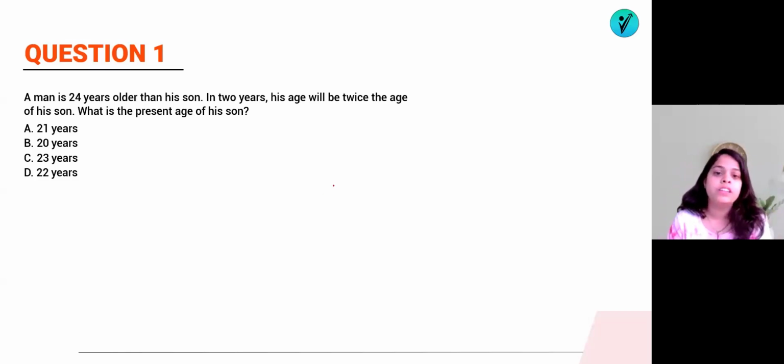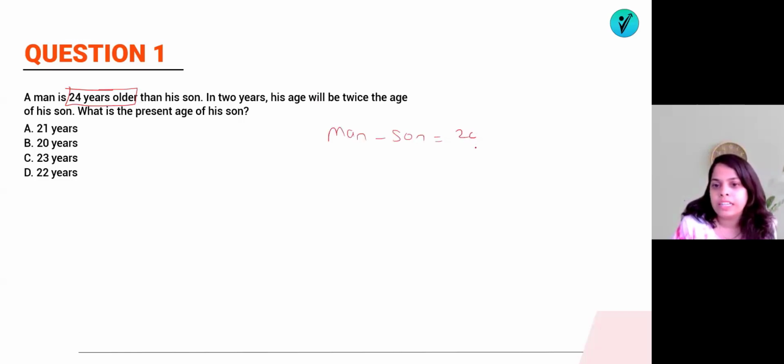Here is the first question. What are they saying? A man is 24 years older than his son. In 2 years, his age will be twice the age of his son. What is the present age of his son? So what we know, the man is 24 years older than his son, which means the difference between the man and son is equal to 24 years. And this difference always remains the same.